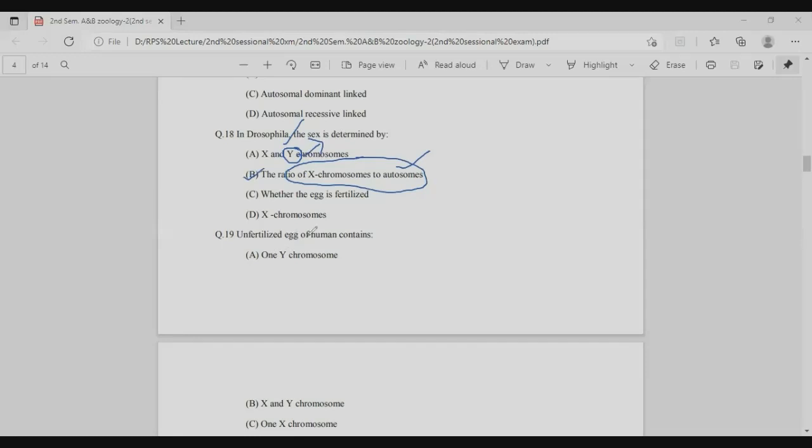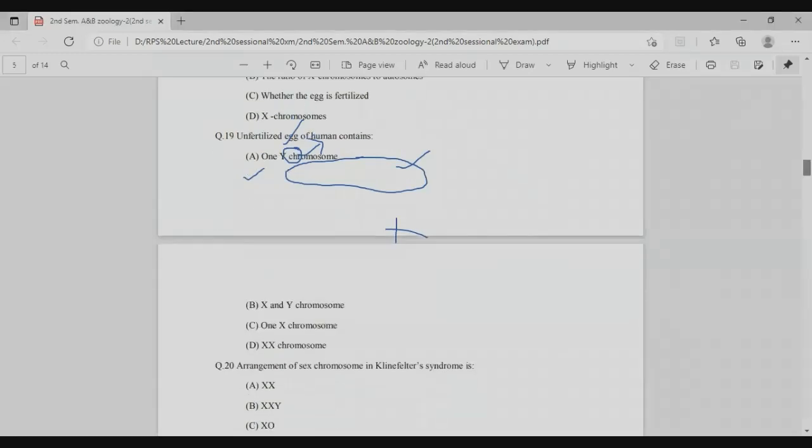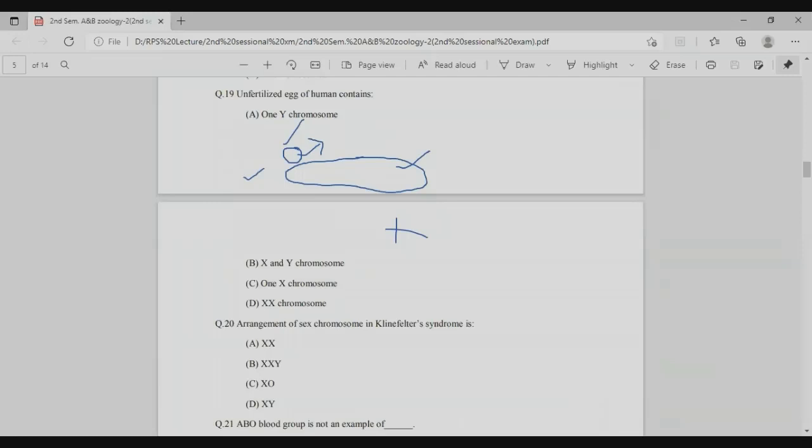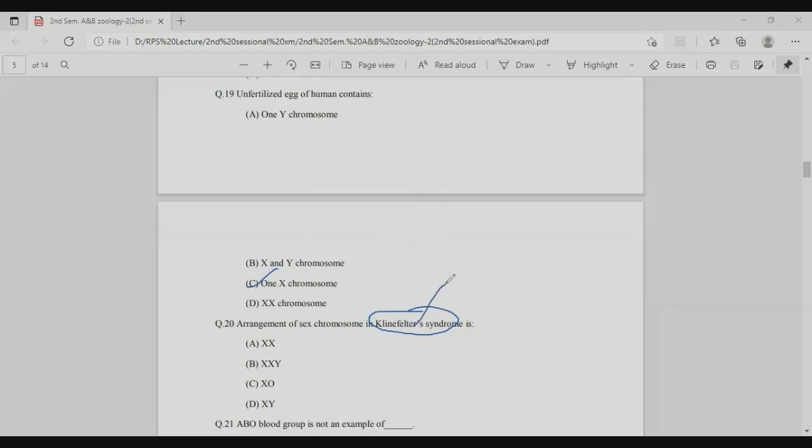Next is the unfertilized egg of a woman contains only a single X chromosome, right? So right answer is option C. Next is the arrangement of the sex chromosomes in Klinefelter syndrome. Klinefelter syndrome is a chromosomal abnormality, due to trisomy of the sex chromosomes, in which the arrangement of the sex chromosomes is XXY, right? So right answer is option B.